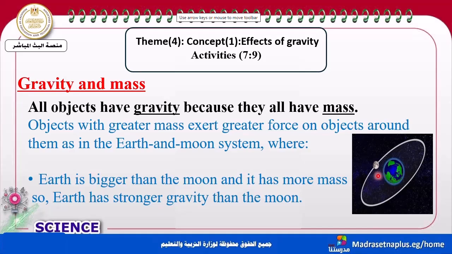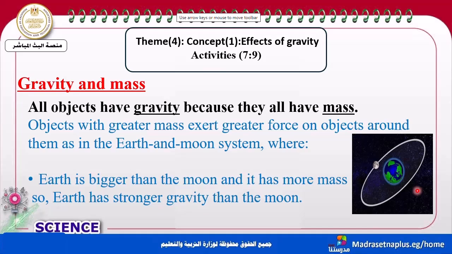Of course, it's the Earth. Earth has more mass. So it has a stronger gravity force. More mass, stronger force. So an object with greater mass exerts a greater force on the objects around it. Like in this, Earth's greater mass exerts more force on the moon to attract it.